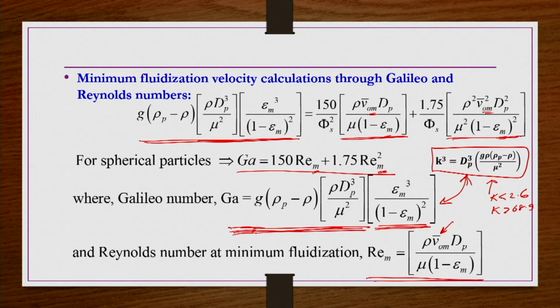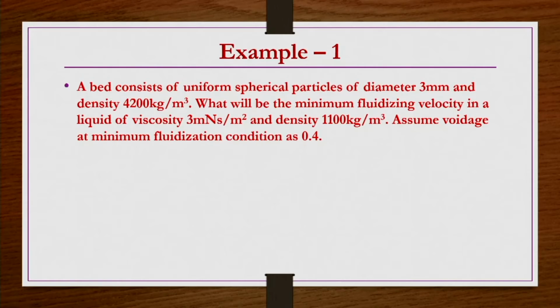Okay. So, now we take problems. This is what we have studied in the previous class about fluidization, a summary. Now, we take an example problem. A bed consists of uniform spherical particles of diameter 3 mm and density 4200 kg per meter cube. What will be the minimum fluidizing velocity in a liquid of viscosity 3 milli-Newton second per meter square, that is 3 millipascal second.